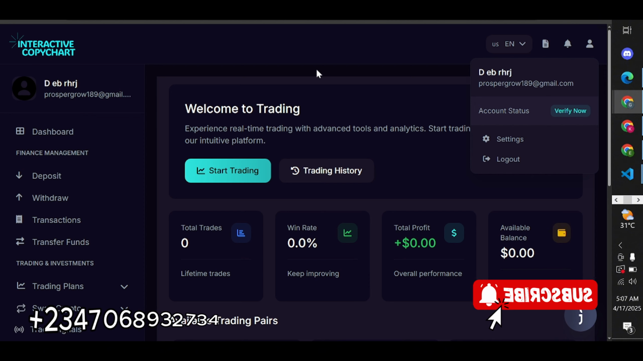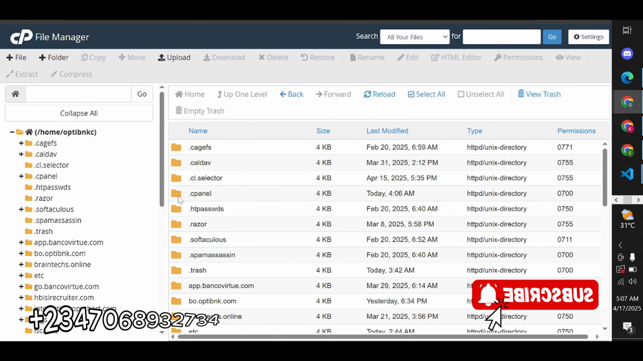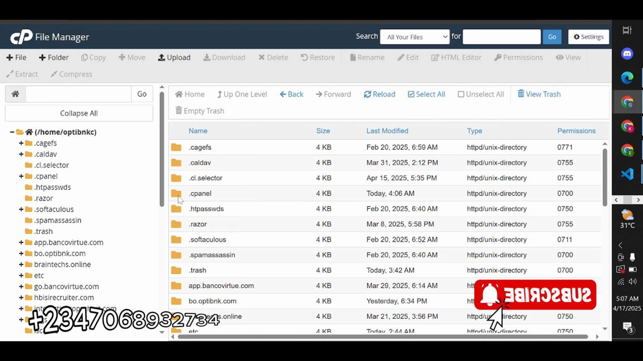So let's get started. First thing first, you get your cPanel. Once you get your control panel, and this is my control panel here, I believe you already know what the control panel is. So you've gotten your control panel, you log into your public_html. Now once you're done entering your public_html,